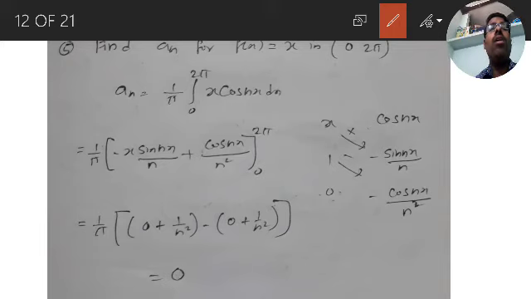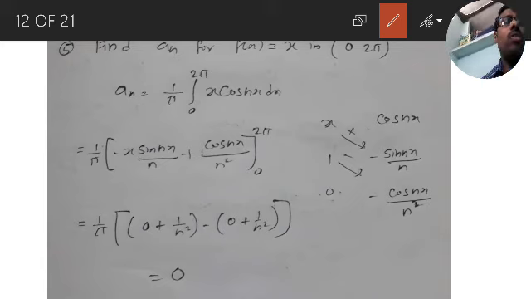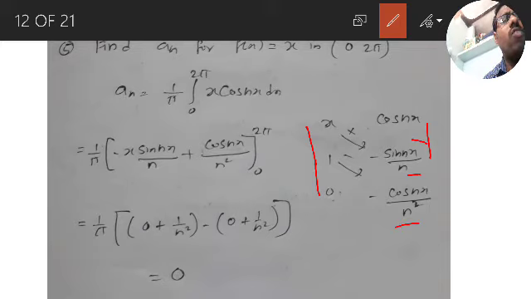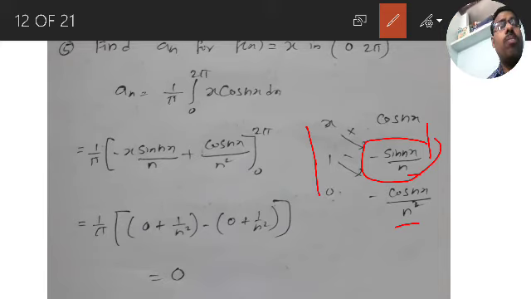So a_n is equal to 1 by pi, integration 0 to 2 pi, x into cos nx. Taking x derivative 1, 1 derivative 0, cos nx integration is sin nx by n, and sin nx integration is minus cos nx by n square.